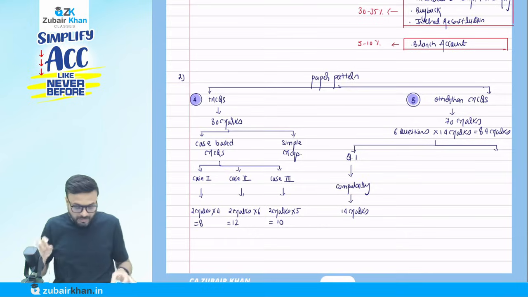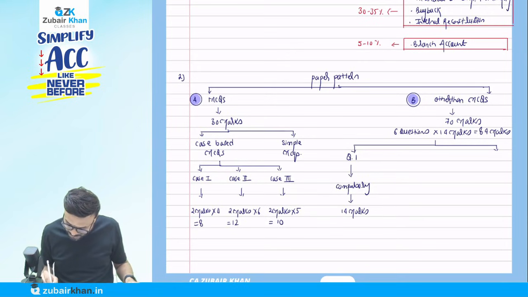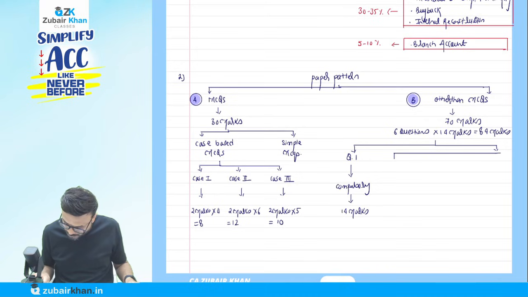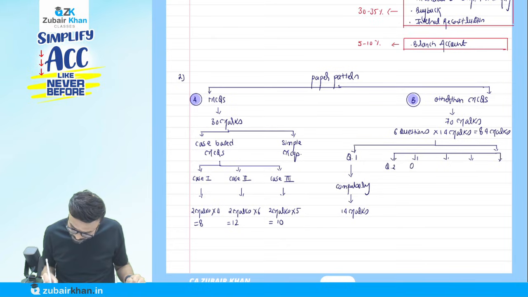The first is the compulsory question, and in the other questions you have an option. You are going to choose from question number 2, question number 3, question number 4, question number 5, and question number 6.